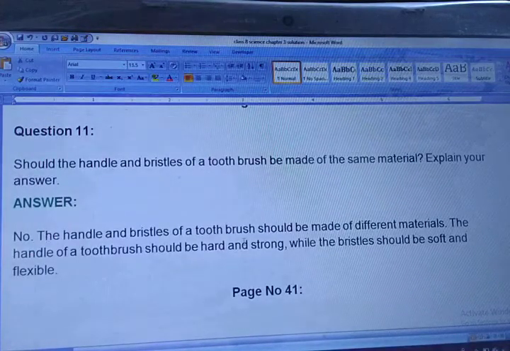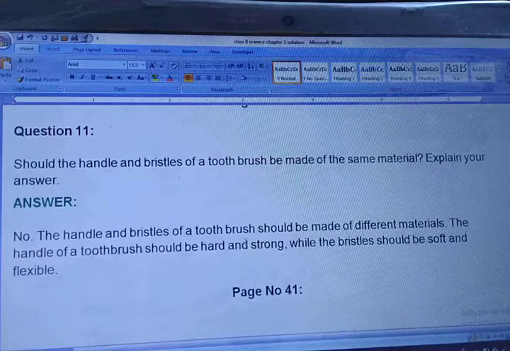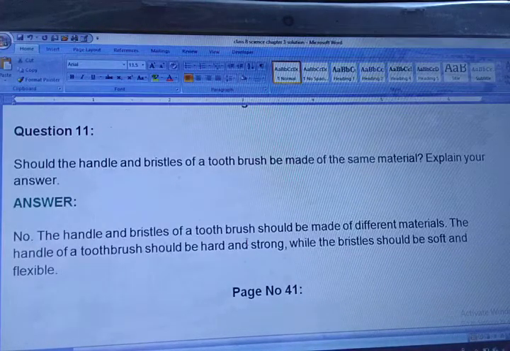Explain your answer. Should the handle and bristle of a toothbrush be made of the same material? No. The handle and the part from which we brush should not be made of the same material, because the handle and the bristle of a toothbrush should be made of different materials. The handle of a toothbrush should be hard and strong, while the bristle should be soft and flexible.